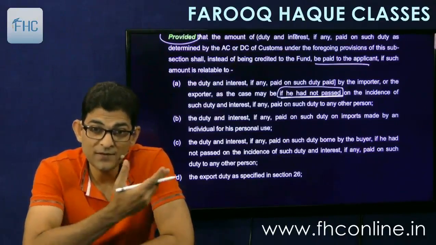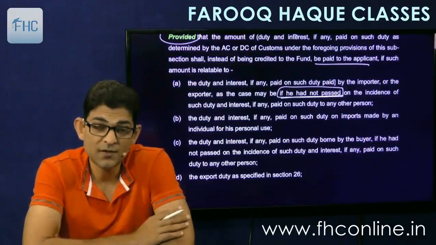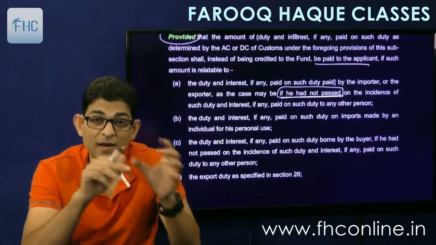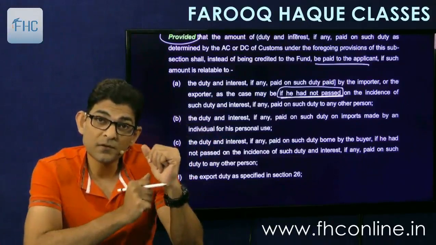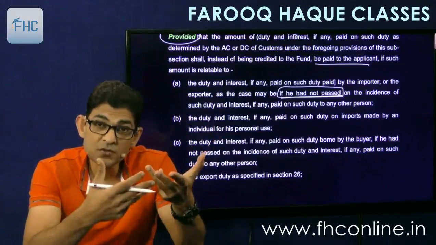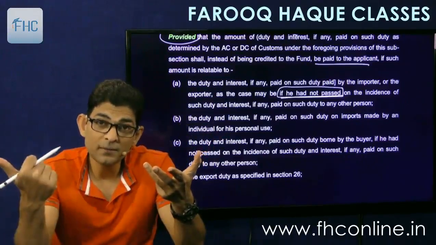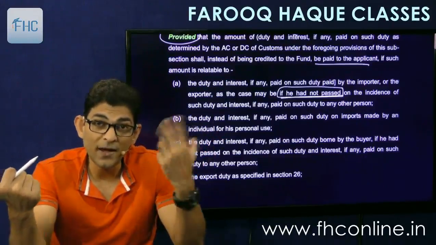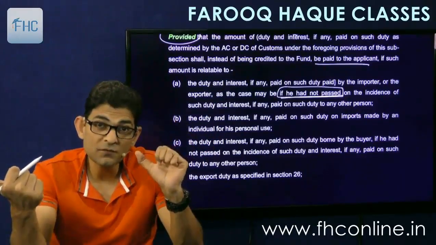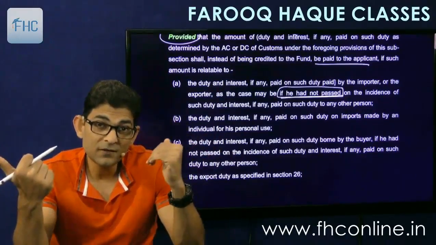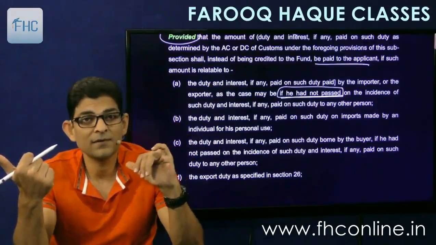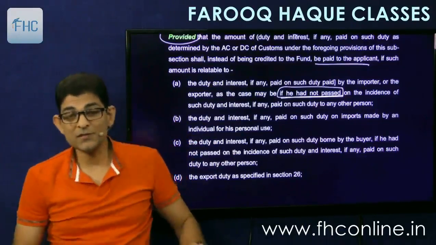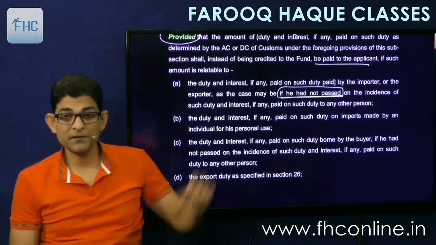Means I am satisfying that I am not unjustly enriched. Unjust enrichment means that I have passed on the burden to the buyer and I also get refund from the government. So I will be unjustly enriched at the expense of the buyer. Buyer has incurred the burden and I get the refund. That's not justifiable. So if I get the refund, then it is called as unjust enrichment. So that is avoided by this point.